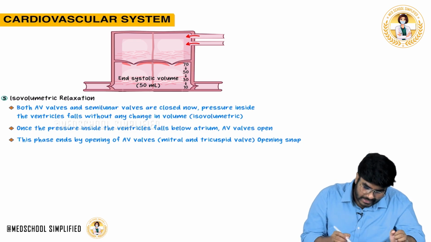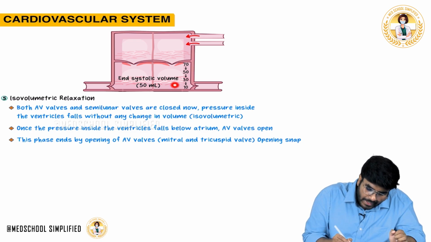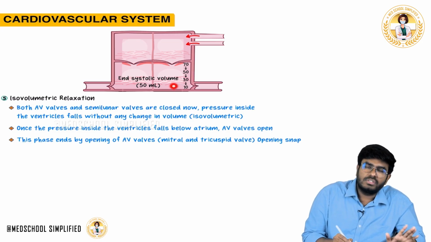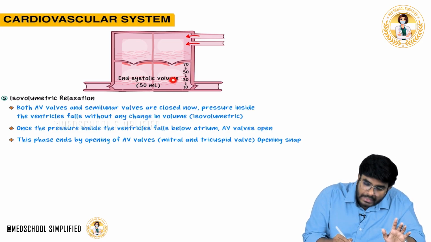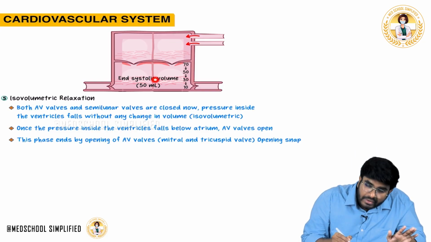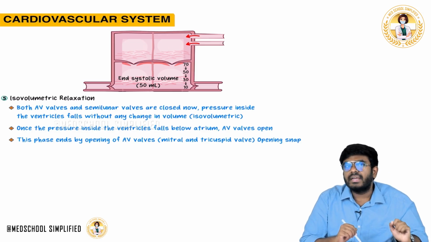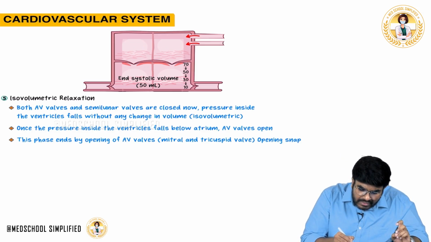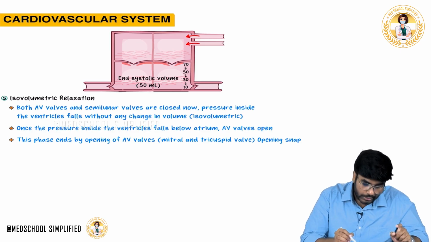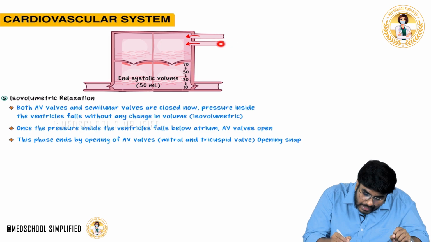The important point is, once the pressure here becomes again 0, or once the pressure in the ventricle becomes less than the left atrial pressure, the pressure inside the ventricles, I am talking about both ventricles, if it becomes less than the atrial pressure, now you will get it out. Now, what is the reason for the pressure in the atria, sir? See, during isovolumetric relaxation, do you know what happens? Now these atria are receiving the blood.